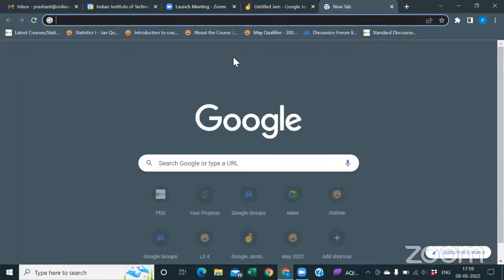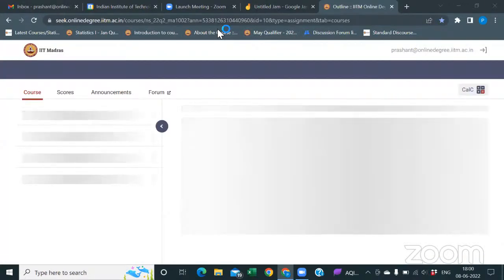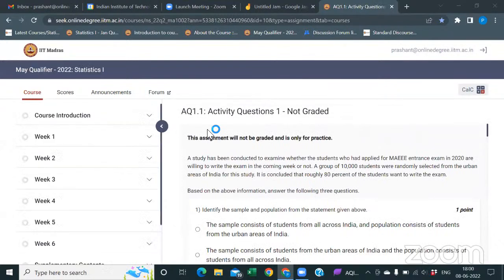Okay, so any one of you who have doubt regarding week 5 activity practice, you can ask. And you got the concept of week 5, I mean, counting principle, multiplication principle, and all things.